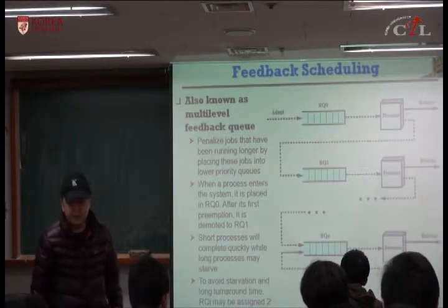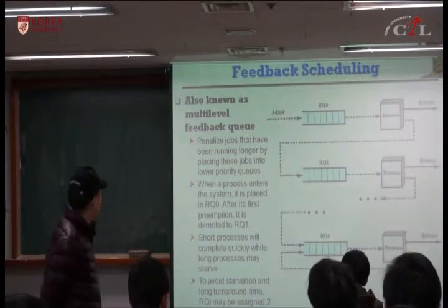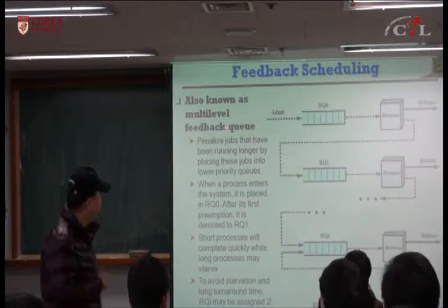The next one is called feedback scheduling, also called multi-level feedback queue.